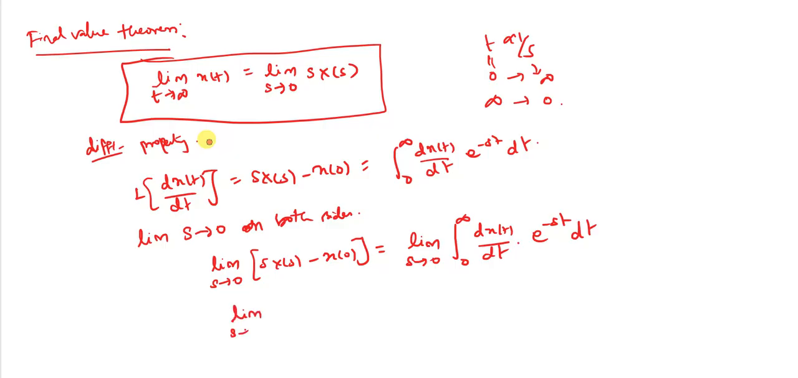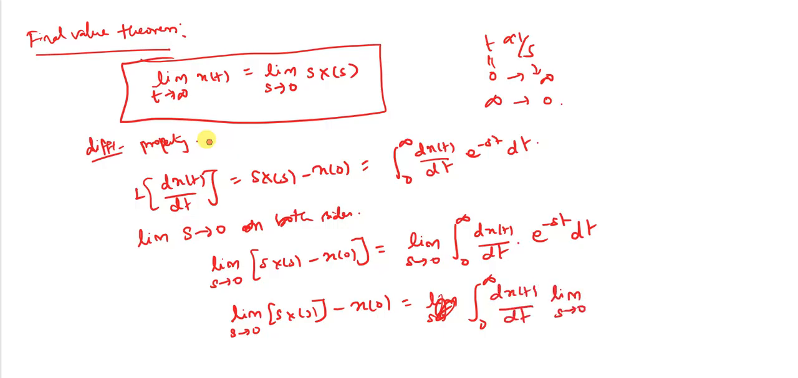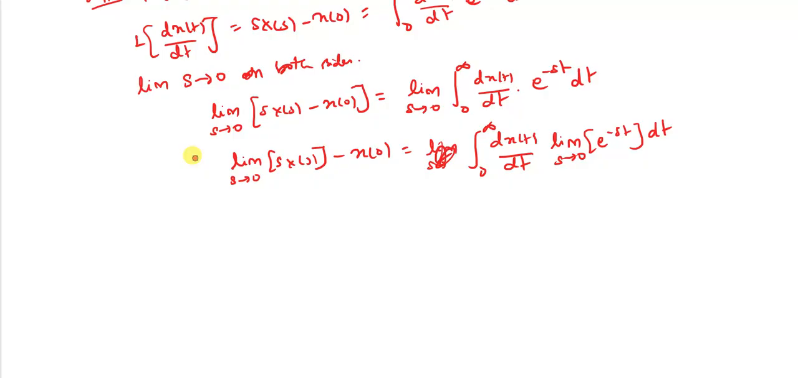So I rearrange like this. s into X of s minus x of 0: here there is no s term in x of 0, so I just separate like this. Which is equal to the integral from 0 to infinity of dx of t divided by dt, and I put the limit s tends to 0 on e power minus st into dt. So here the value of this is equal to 1 because e power 0 is equal to 1, and the dt will cancel. So what remains is the integral from 0 to infinity of dx of t.